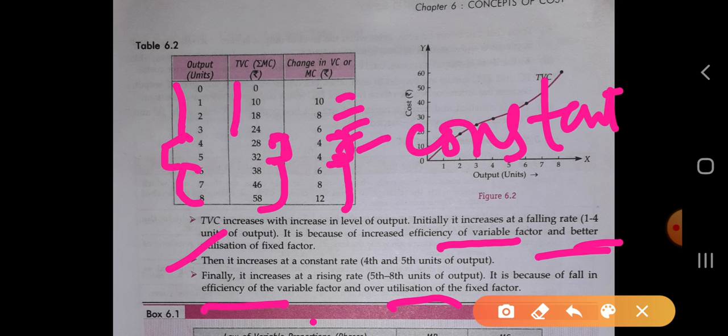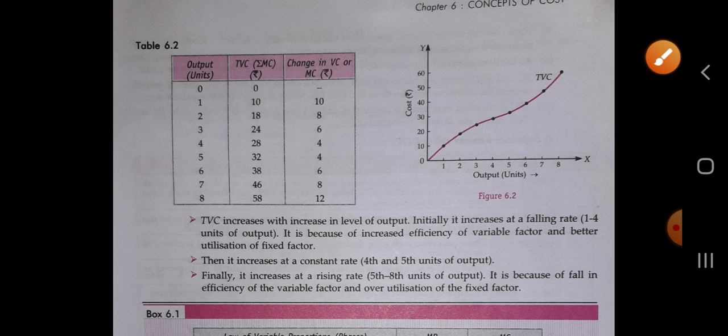So initially it increases with an increasing rate, but after a certain level of output, it becomes constant, and after that it increases with a rising rate. That means the cost is increasing with a rising rate. So it will not be a better condition for the producer, because he or she is hiring too many goods and services, and the cost of producing the commodity is also increasing. The expenditure of the producer is also increased too much.